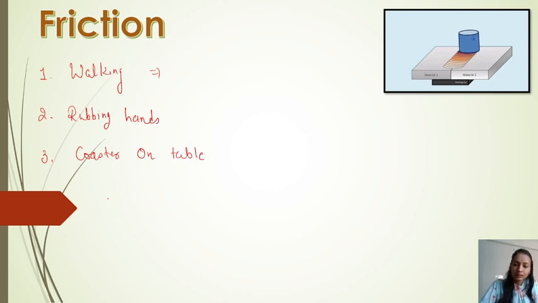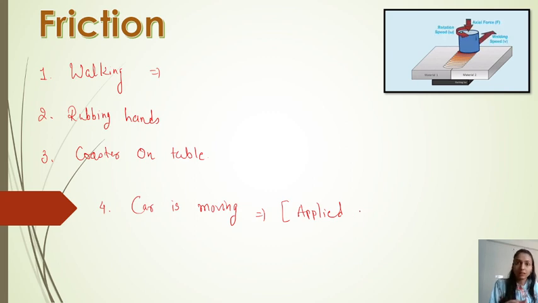Or we can consider one of the most important examples, a moving car. When the car is in relative motion and we apply the brake, what happens? When we apply the brake suddenly, the car stops on the road.